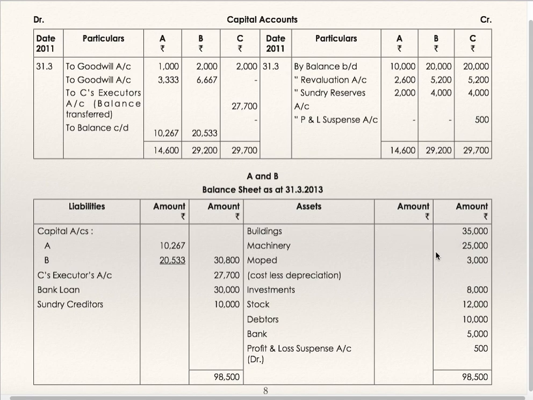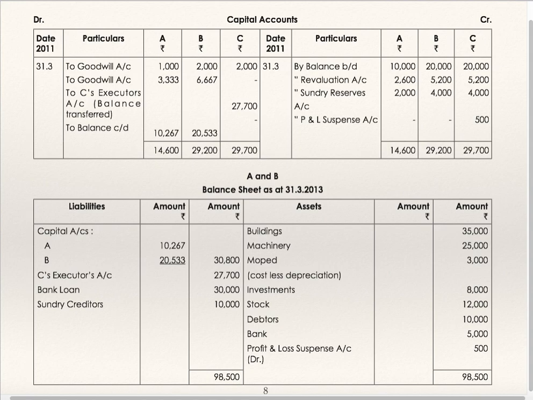Building, machinery, revalued figures, moped, cost plus depreciation, investments, revalued figure, stock, debtors, bank. Profit and loss suspense account 500, which C is entitled to get, 3 months' share in profit. Capital accounts of A and B as per capital accounts, which show as balance carried down, C's executor's account, bank loan and sundry creditors. This is how these accounts are to be prepared.